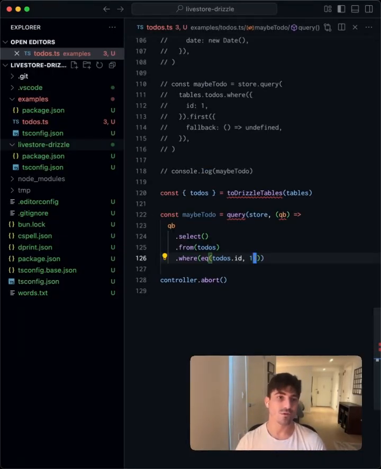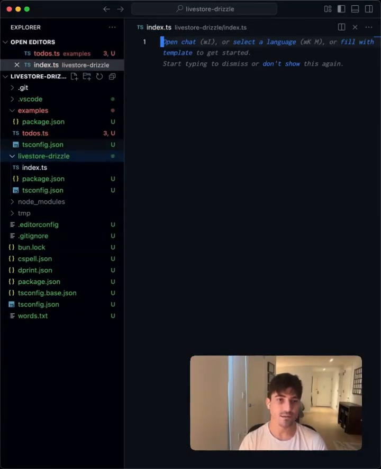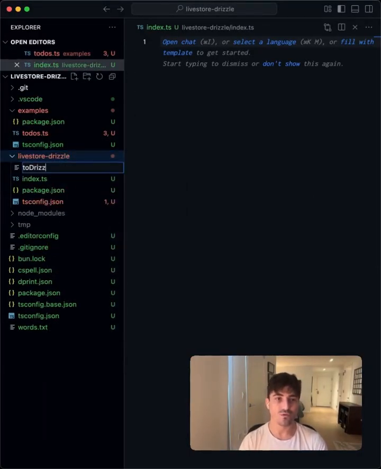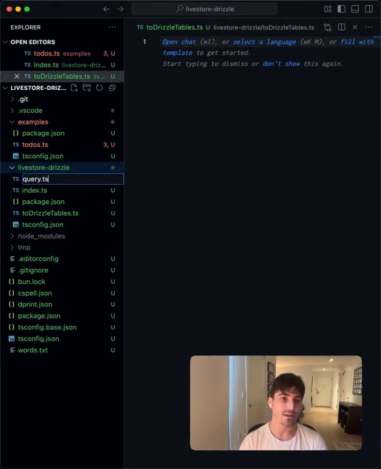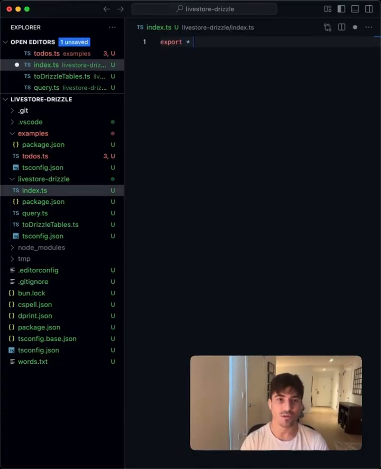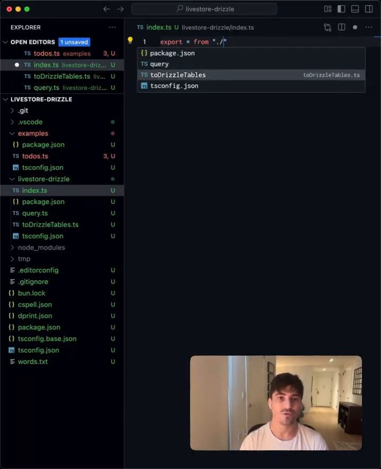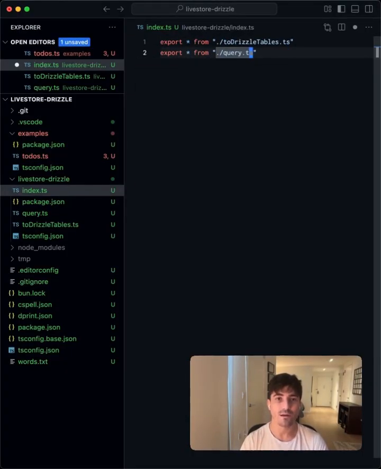Let's go over to LiveStore Drizzle, and here we'll create our index.ts. Let's also create a toDrizzleTables and a query.ts file. From index, we can export star from toDrizzleTables and also from query.